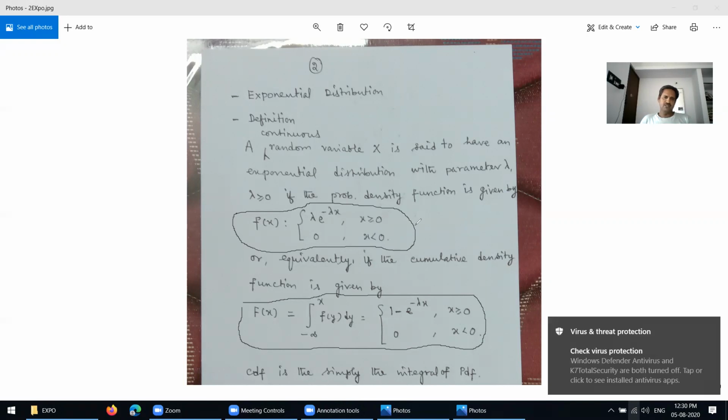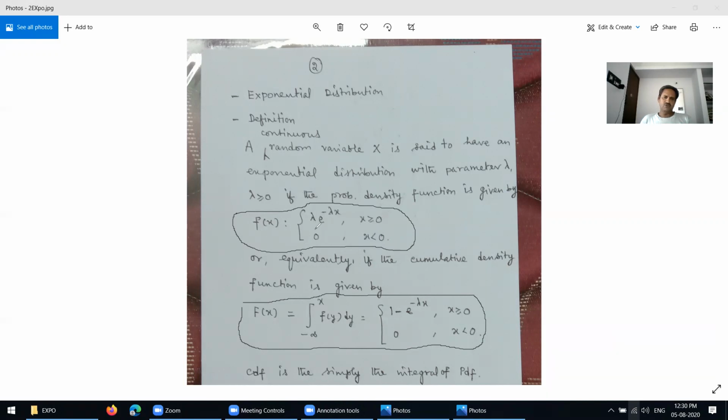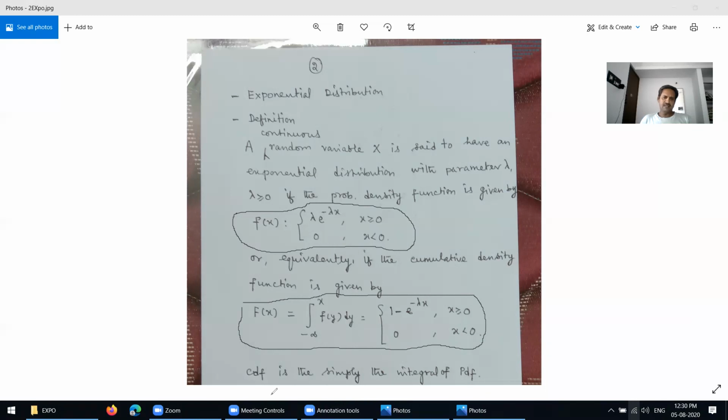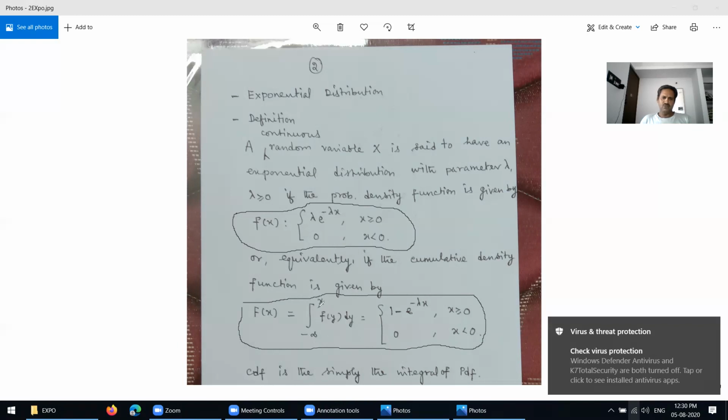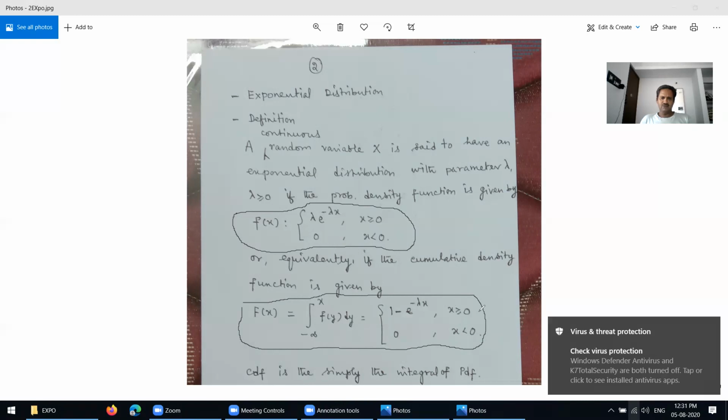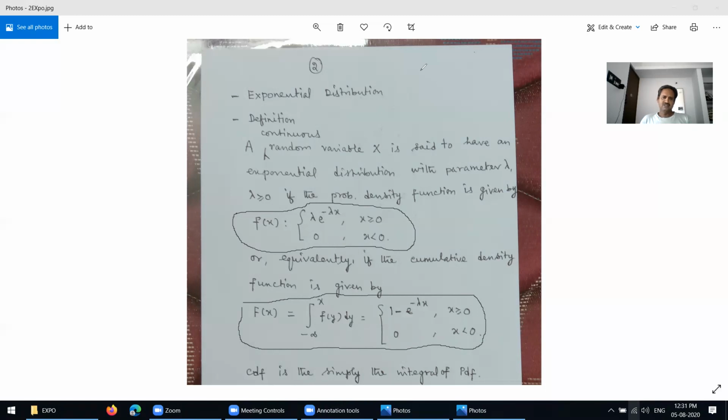So the probability density function of the exponential distribution is f of x equals lambda times e power minus lambda x, for x greater than or equal to 0, and equal to 0 for x less than 0. The cumulative density function, capital F of x, equals the integral from negative infinity to x of f of y dy. This can also be expressed as 1 minus e power minus lambda x for x greater than or equal to 0, and equal to 0 when x is less than 0.